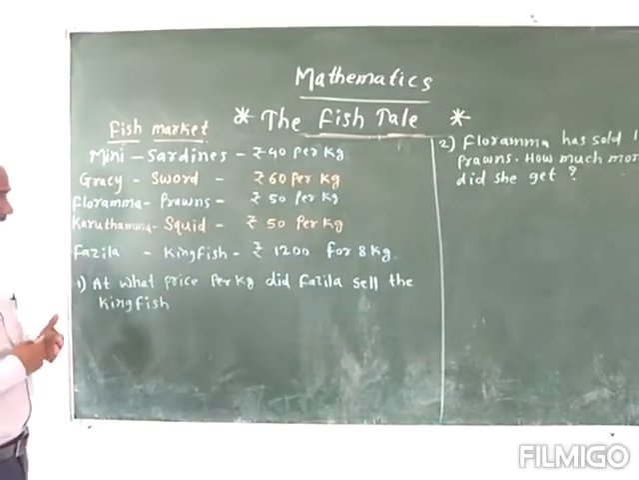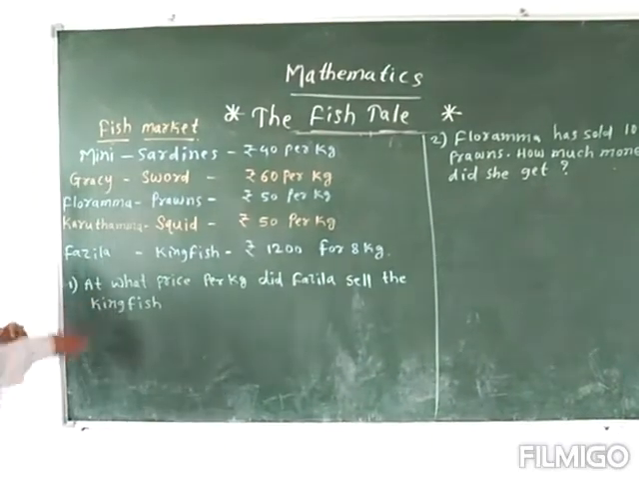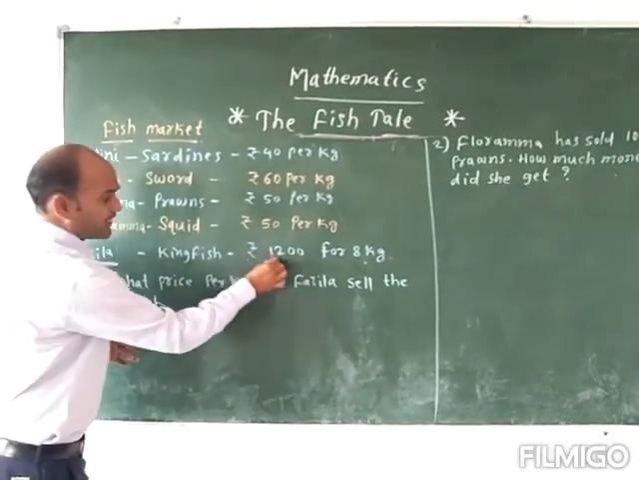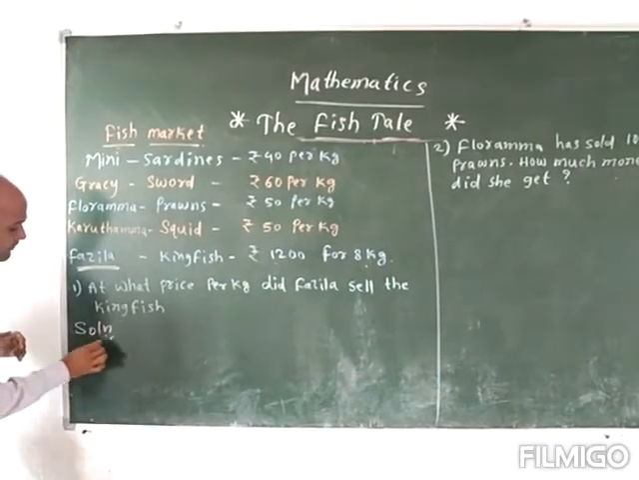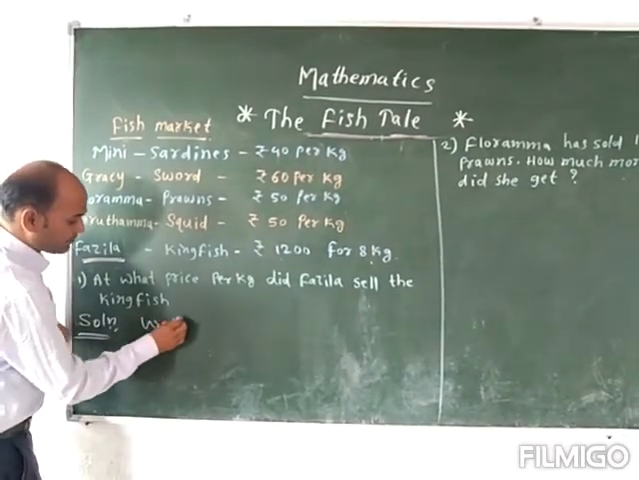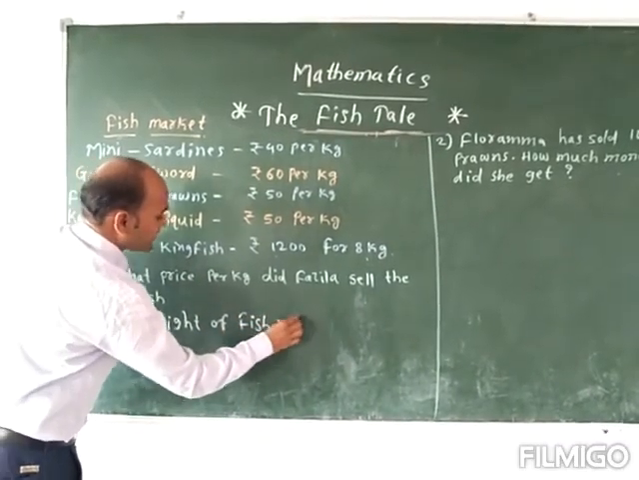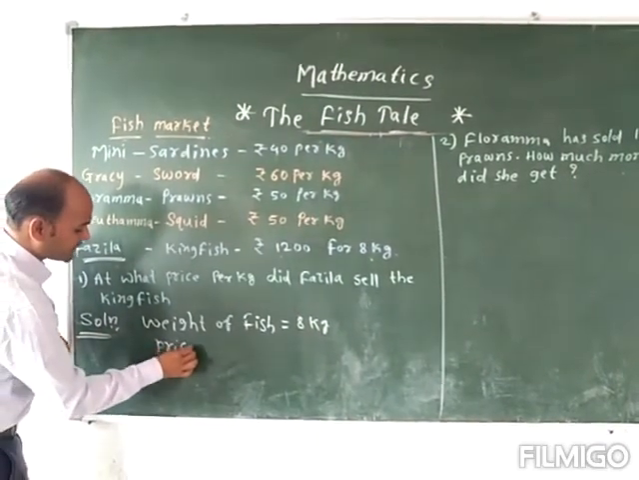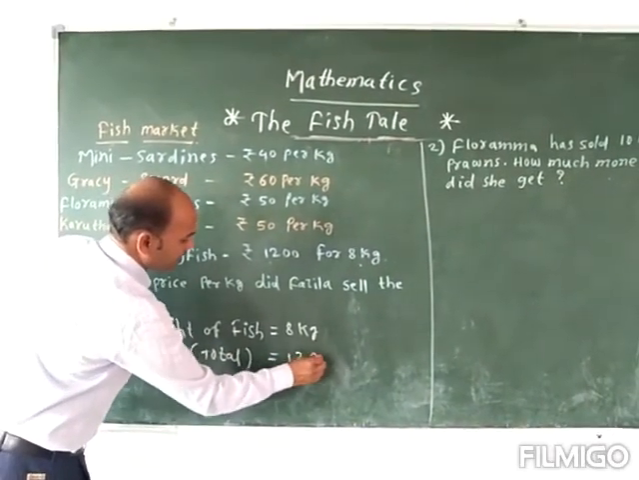So here we have to practice some questions. At which price per kg did Fazila sell the kingfish? Here is Fazila and she has 8 kg of fish and she wants to sell it for 1200 rupees. So let me see here. How much should we get for 1 kg? The weight of the fish is 8 kg. And the total price we can say here is 1200 rupees.